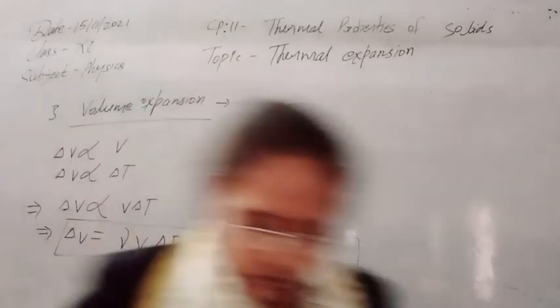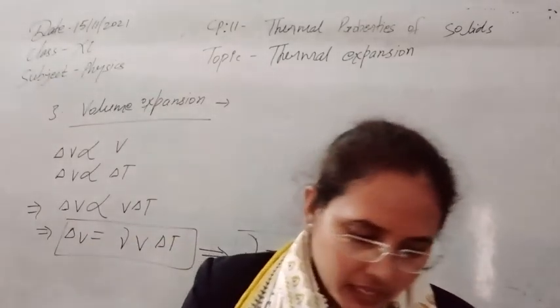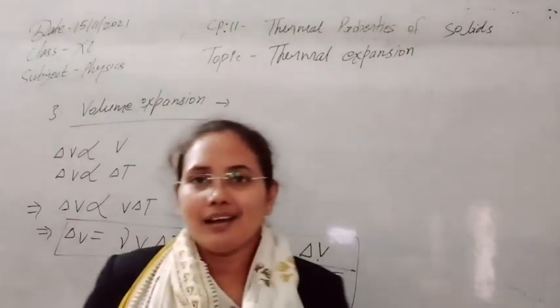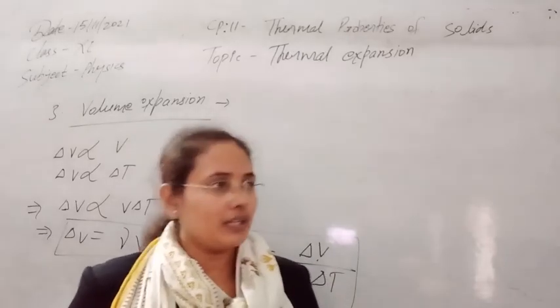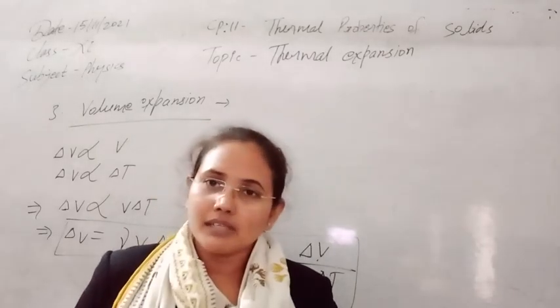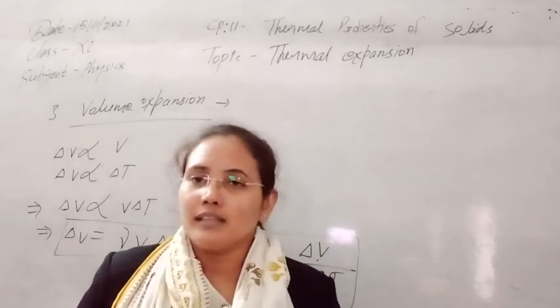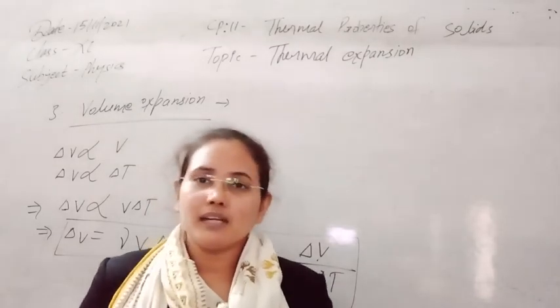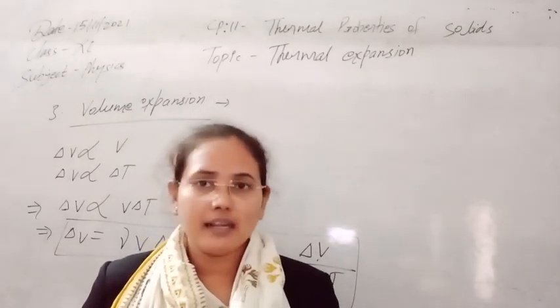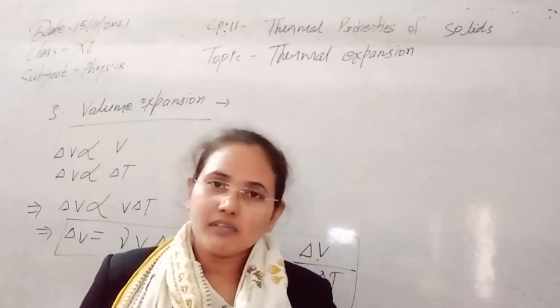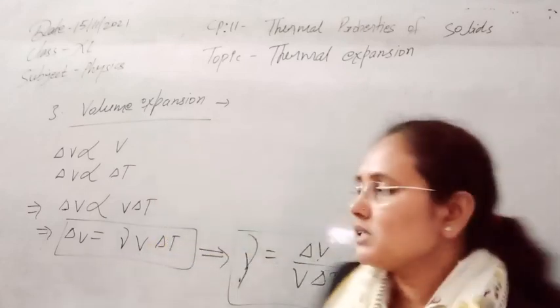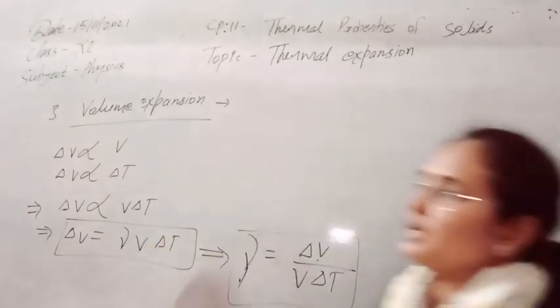So students, today we have discussed the introductory idea about heat and temperature. Then we discussed expansion in solids. That is all clear, because a solid can expand in three ways only: by length, area and volume. We have seen all those expansions. In the next class we will see the relationship between alpha, beta and gamma.